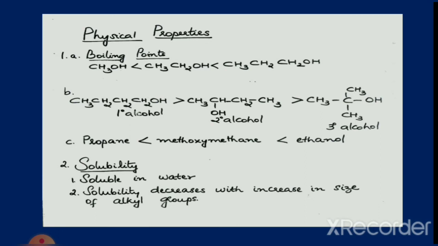Next, solubility. It is found that alcohols and phenols are soluble in water. What is the reason? It is due to their ability to form hydrogen bonds with water molecules. It is also observed that the solubility decreases with increase in size of the alkyl groups. This is because the alkyl group is hydrophobic in nature.